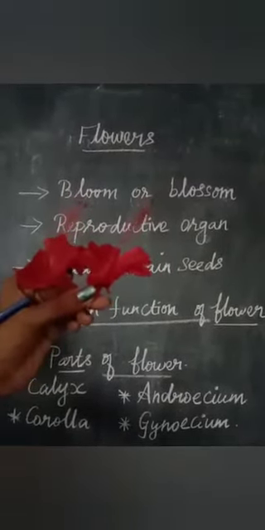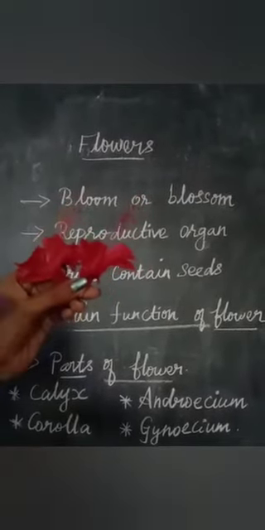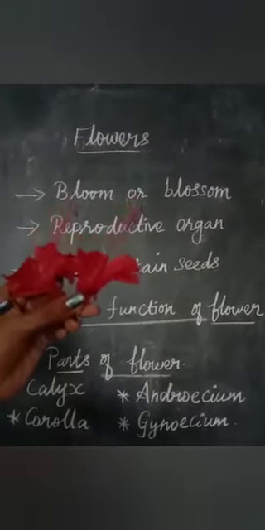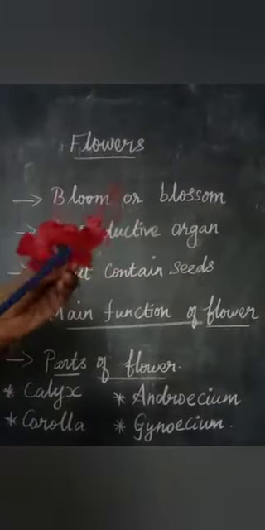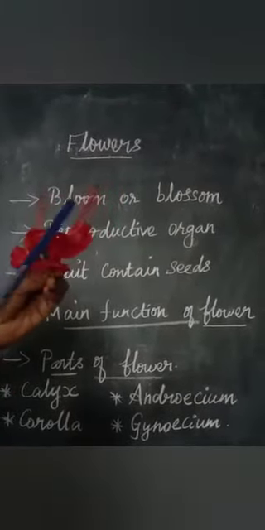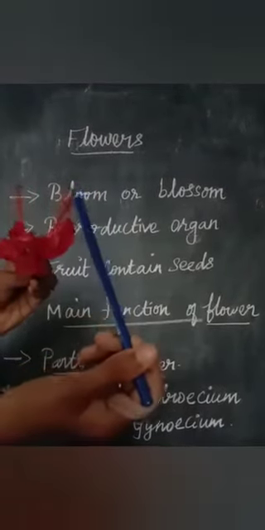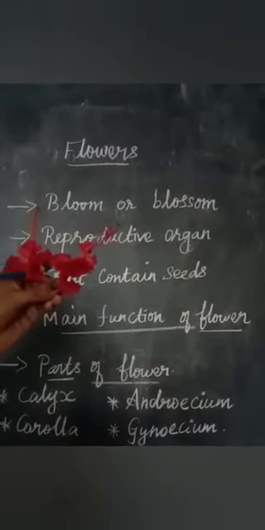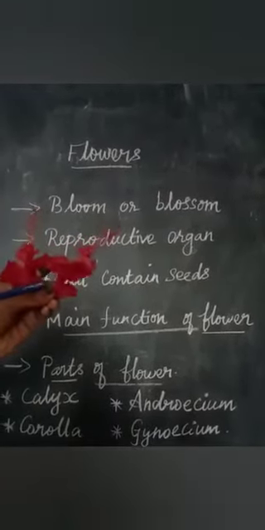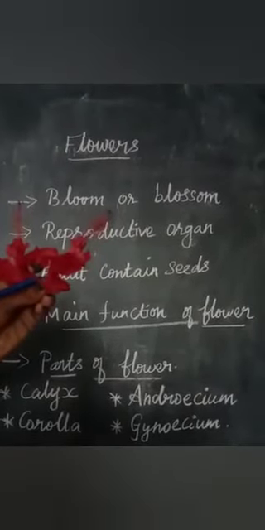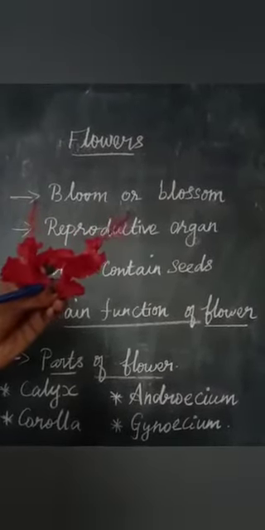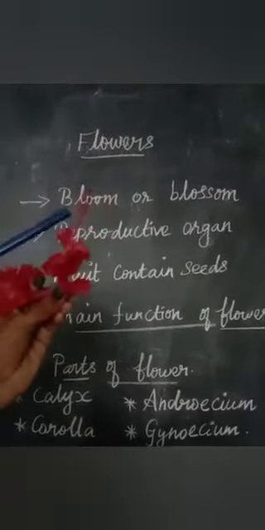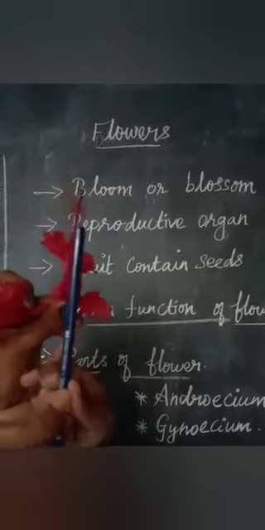Okay, what is the flower? The flower can be made up of different parts. This is a petal. This is a stamen, and this is the androecium region. This is a style. So different parts are located in the flower. Okay, and the main flower part, the male part, is called the stamen. See students, this is the stamen. You are seeing the yellow region, right? The yellow region is the stamen.